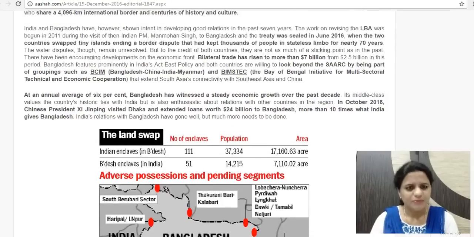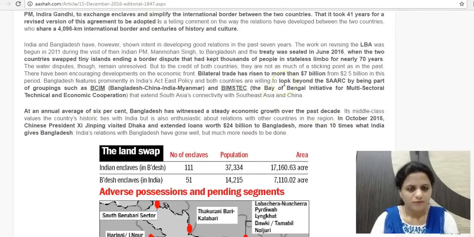So bilateral trade between the two countries also needs to be improved, and they should work internationally at various forums too. So various multilateral forums where they are members apart from SAARC, South Asian Association for Regional Cooperation. The other two groupings in which Bangladesh and India are together is BCIM, Bangladesh, China, India and Myanmar grouping, and another one is BIMSTEC, Bay of Bengal Initiative for Multi-Sectoral Technical and Economic Cooperation. So here you have Bangladesh, India, Myanmar, Sri Lanka, Thailand, Nepal, Bhutan, which are part of this BIMSTEC.